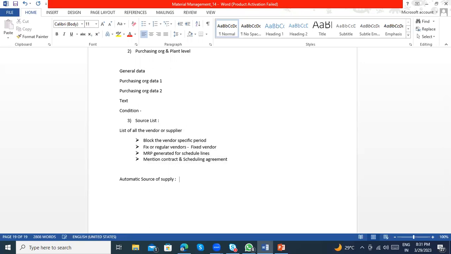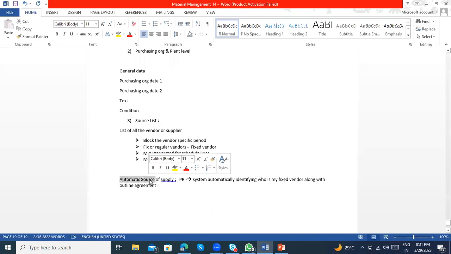Automatic source of supply is nothing but, if I create a purchase requisition, the system automatically identifies who is my regular vendor, who is my fixed vendor, along with any documents created like contracts, schedule agreements, outline agreements, and it will display them.